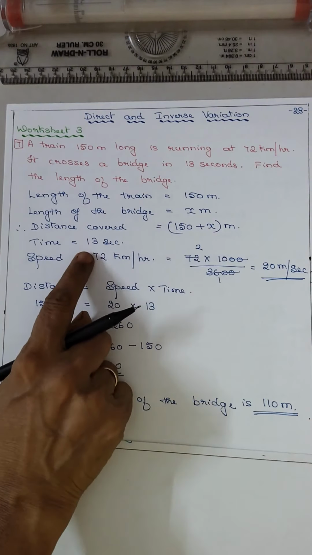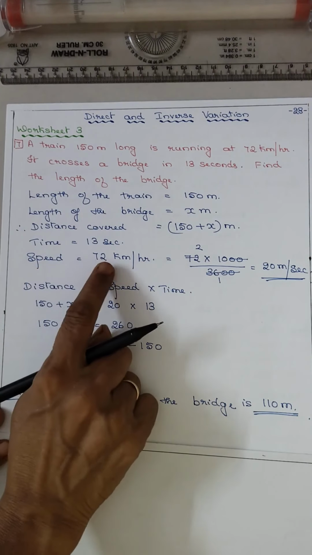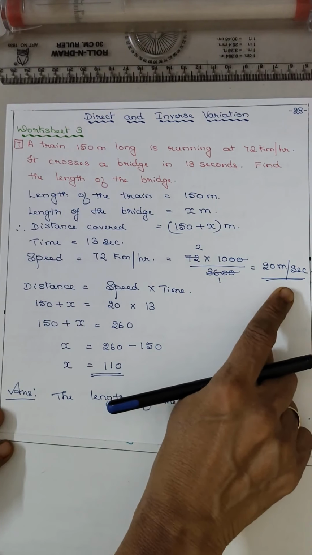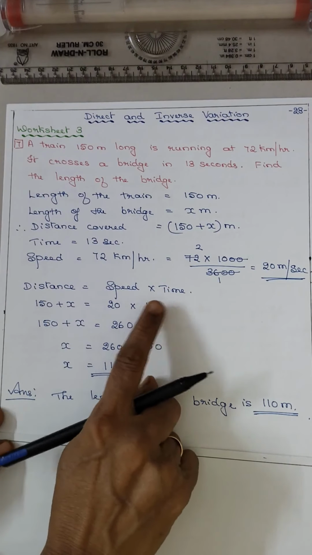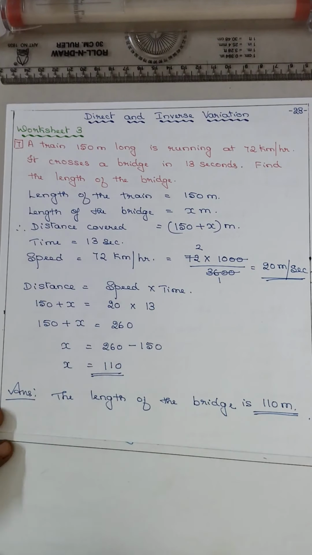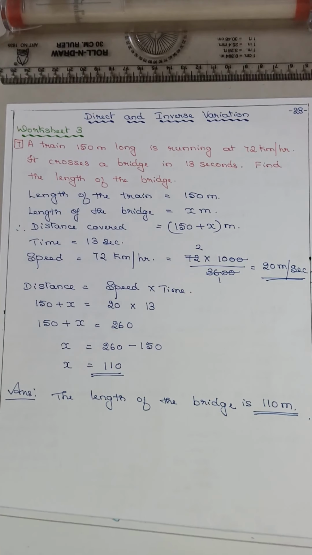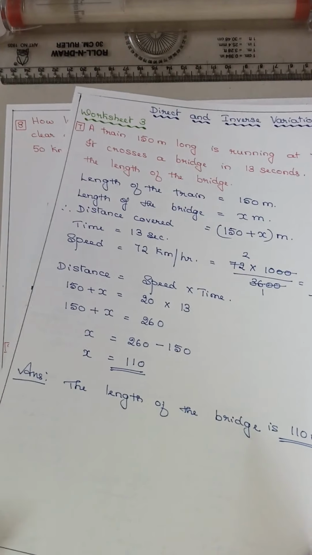And time they have given 13 seconds. But the speed is given in kilometer per hour. Convert into meter per second. And then put the formula: distance is equal to speed into time. And find the value of x, that is the length of the bridge. So that was question number 7.